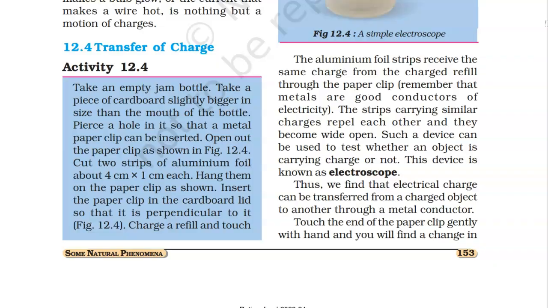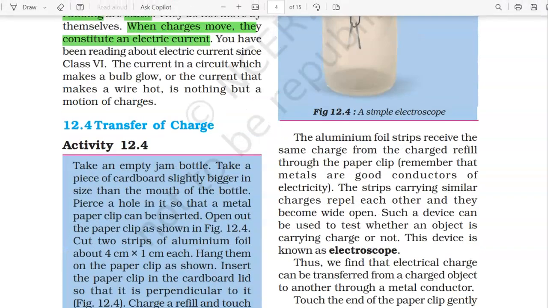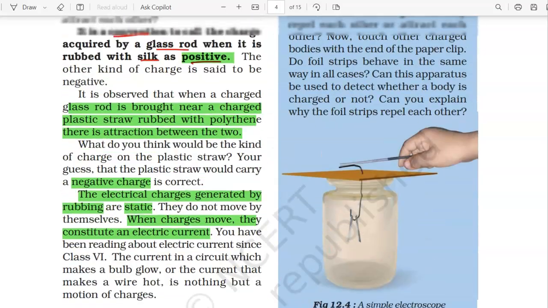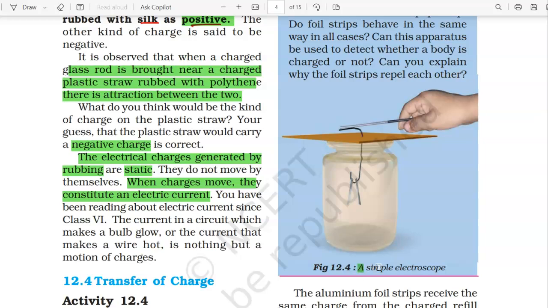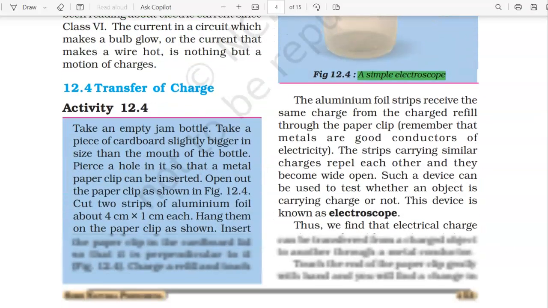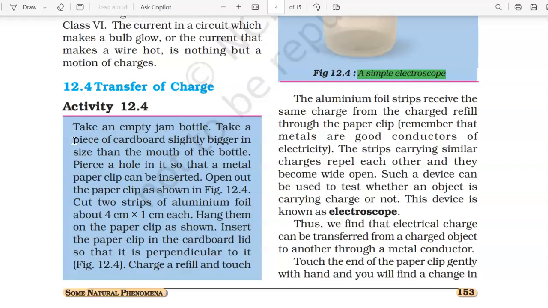For that, we have an experiment over here. This experiment is a setup of a simple electroscope, as you can see, figure 12.4. To make this electroscope, what all do we need? Let us go through.